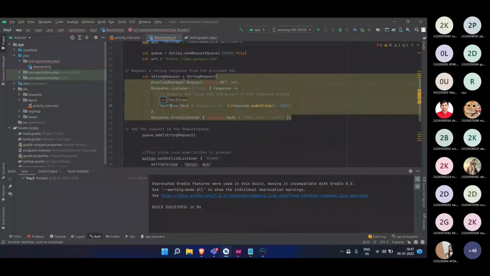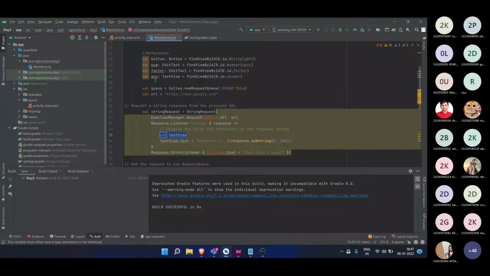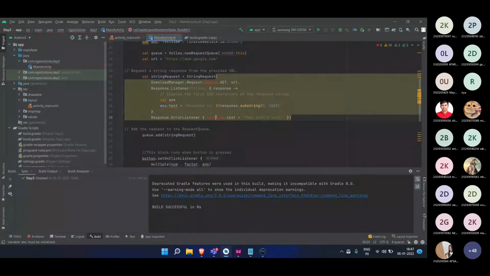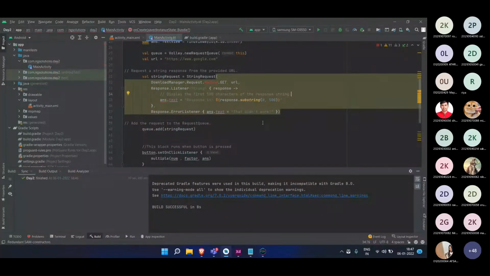Okay guys, so here you can see these are the things you get with this function, response.listener, and here they have used the text view and then they are printing that. But since we have the text view with us, which is nothing but the answer, we will just replace this text view with that thing. We will remove this while ins. So here there is only one thing left.